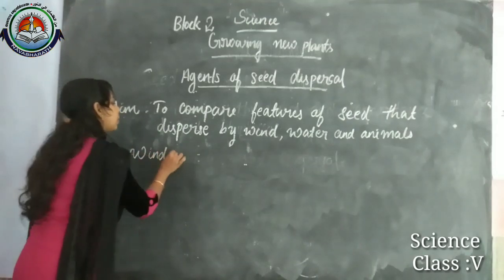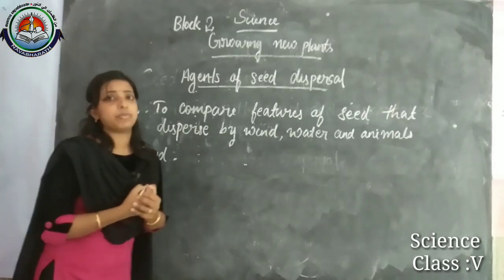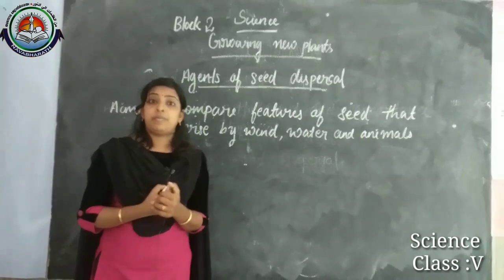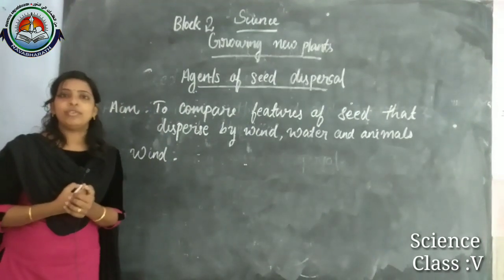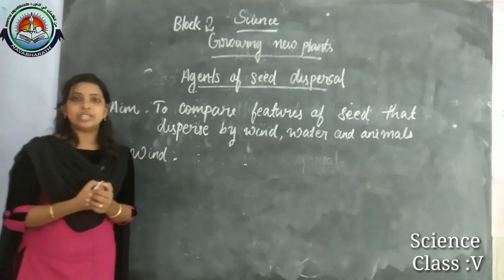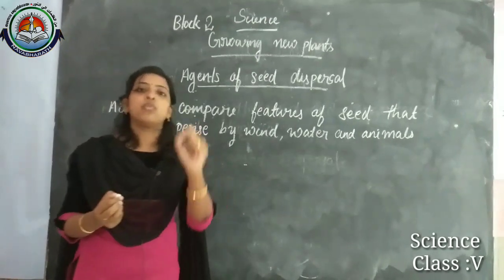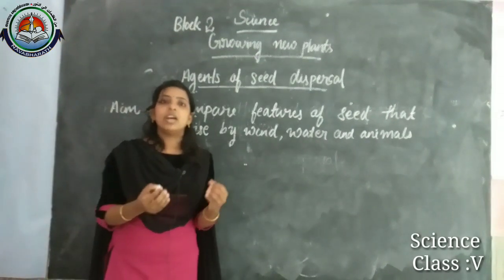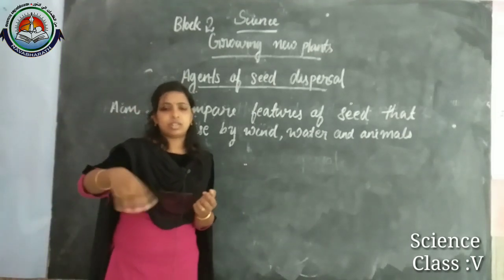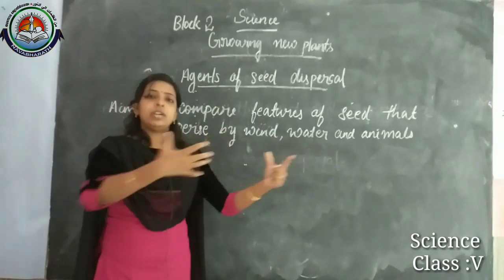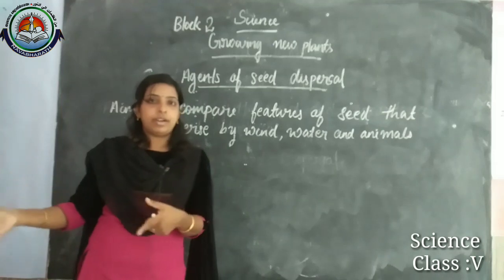When we consider seeds which are dispersed by wind, which kind of seeds can be dispersed by wind? Before that, what do we mean by wind? The flow of air is considered as wind, and this flow of air has some force. For example, if we keep papers on the table and there is a flow of air, the paper may fall down.